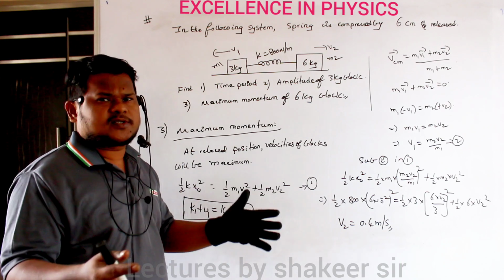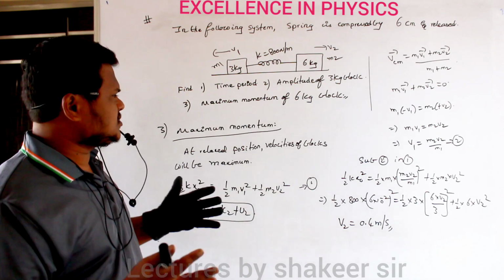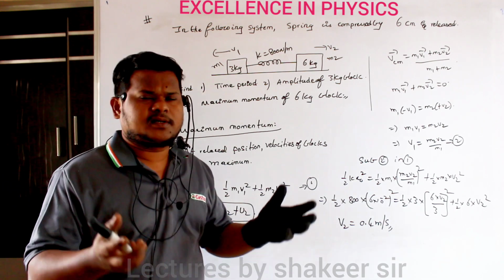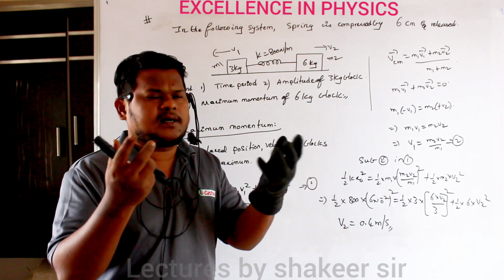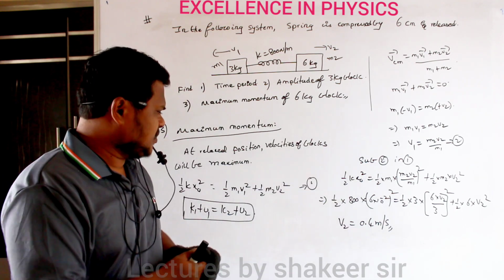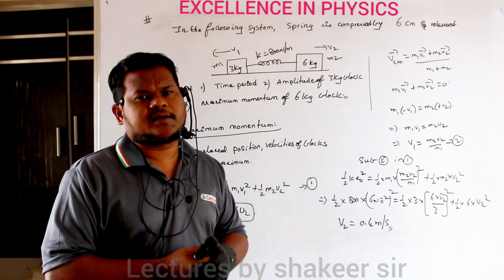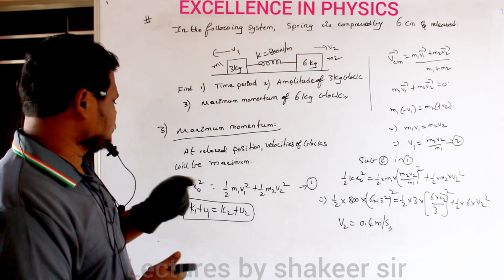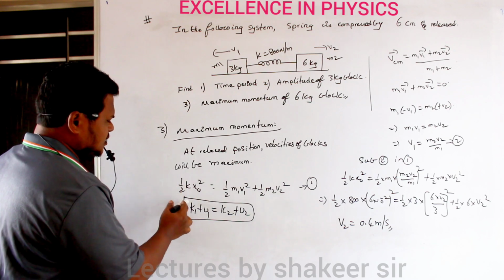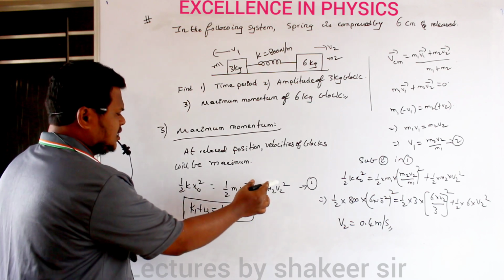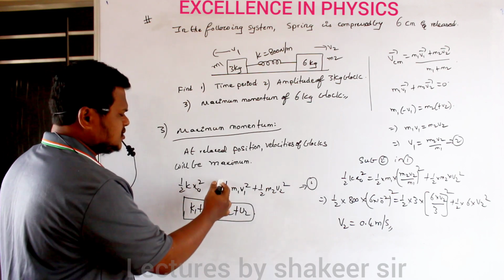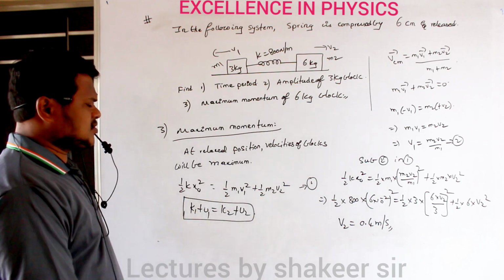At the relaxed position, the masses have velocities, and as the spring does not have any compression or elongation, potential energy is 0. So this is the energy at maximum compression, and these are the individual kinetic energies of the masses at the relaxed position.